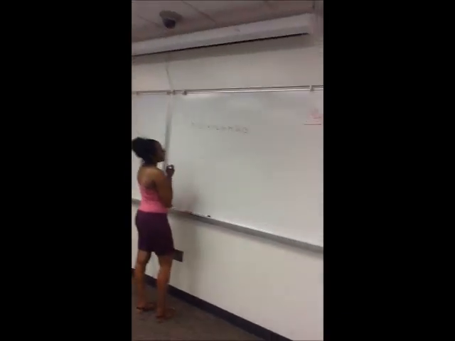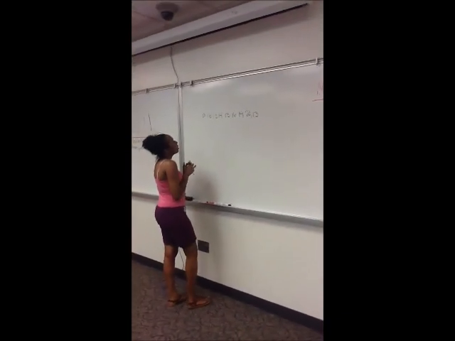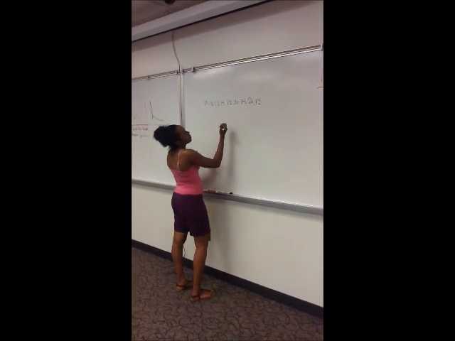Okay. So I'm finding the mean right here. The mean, the median, and the mode. Okay.